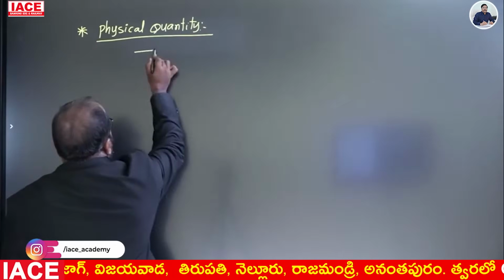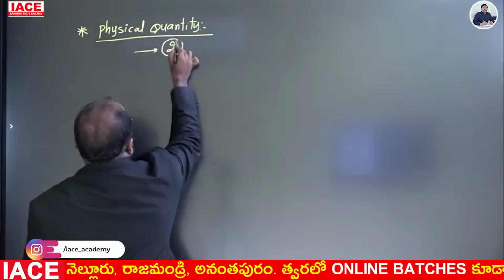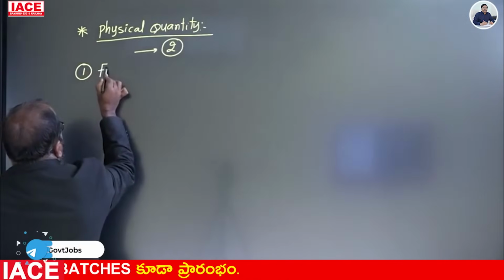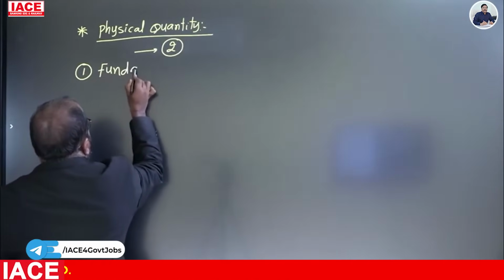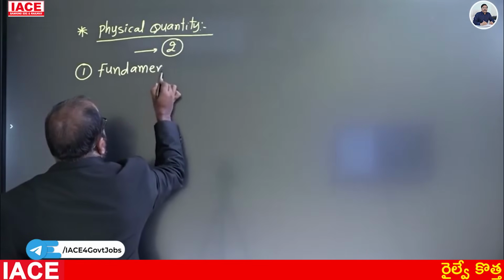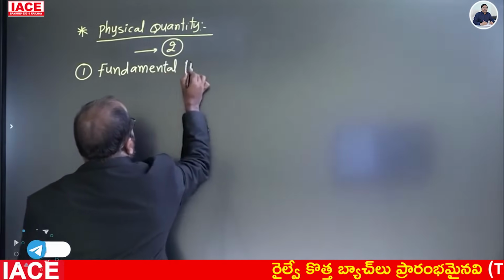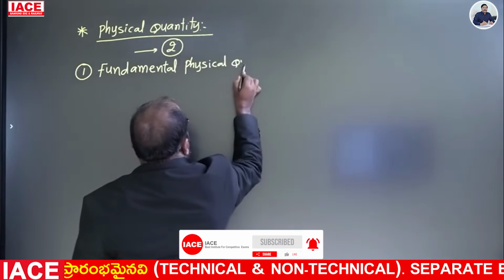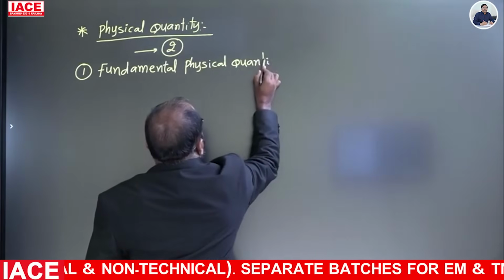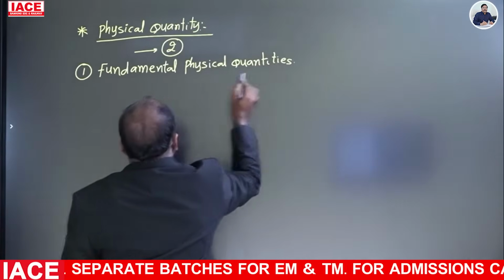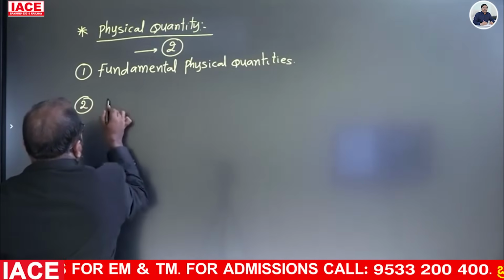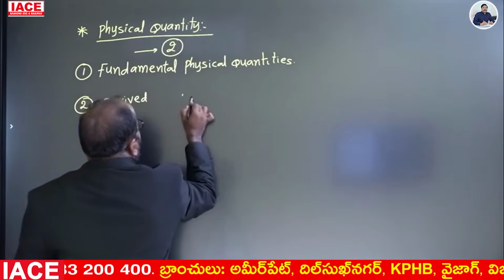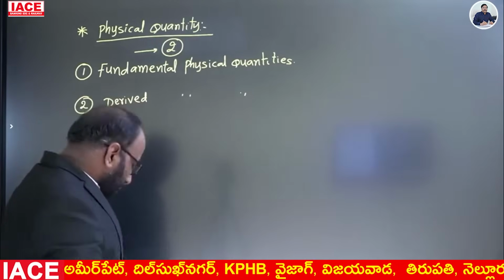That is why physical quantities are mainly classified into two types. One is fundamental physical quantities. The second one is derived physical quantities.